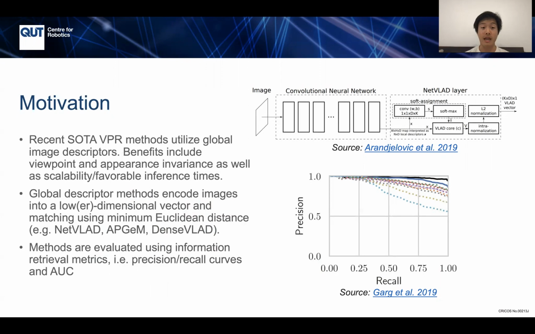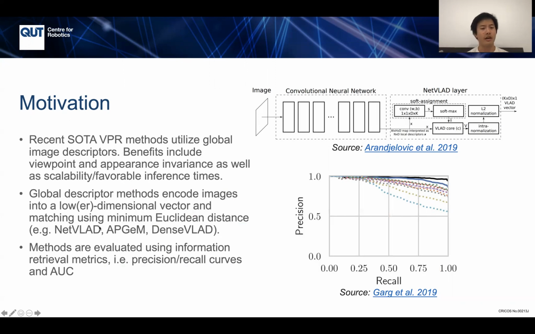Methods such as NetVLAD, AP-GeM, DenseVLAD, they all utilize this approach for place recognition. And why do we want to do this? Well, empirically, these methods seem to demonstrate very high robustness to viewpoint and appearance changes. And also there are scalability arguments around favorable inference time, so computing Euclidean distance, as well as storage arguments. We can see this in the top right. This figure was taken from the NetVLAD paper, where you take an image and you encode this into a fixed dimensional vector representation, which we then use for retrieval.